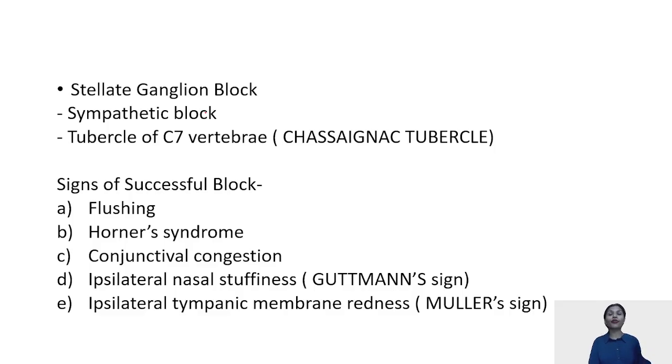First sign, flushing would be there. Horner syndrome: miosis, ptosis, anhidrosis, and loss of ciliospinal reflex are seen. Conjunctival congestion and ipsilateral nasal stuffiness are there, because sympathetic block leads to the block of your face and your upper limb. The ipsilateral nasal stuffiness is also known as Guttmann's sign. Ipsilateral tympanic membrane congestion can be seen, which is known as Mueller's sign.